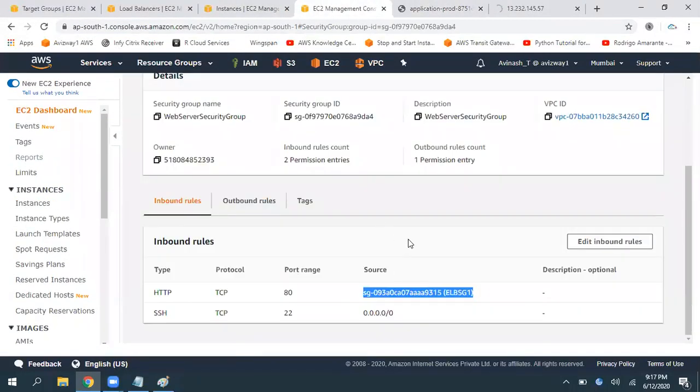So this is a mechanism we generally use. This is a standard mechanism, and this is one of the very repeated certification or interview questions. See, if I want to keep things simple, I can give it 0.0.0.0 and we can demonstrate, right? But this is the standard mechanism we follow.